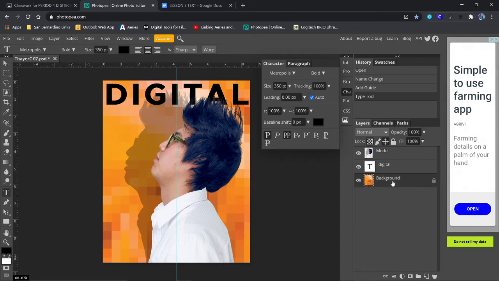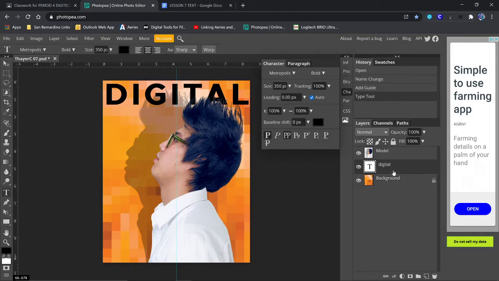Okay, notice that we were on the background layer. If you weren't on the background layer, you don't want it above the model. You want it to be just between the two. So if it put it somewhere else, make sure it's here in between the two layers. Super important.